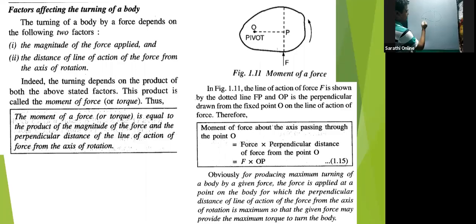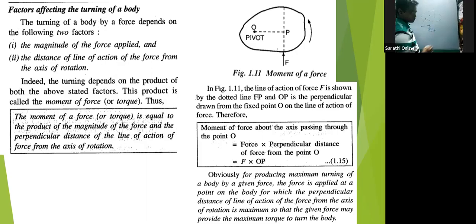This is R, and this is F. So how we find out the moment: the moment becomes F into R, and R is the perpendicular distance. This has to be kept in mind.